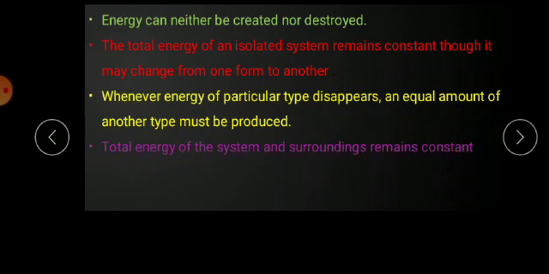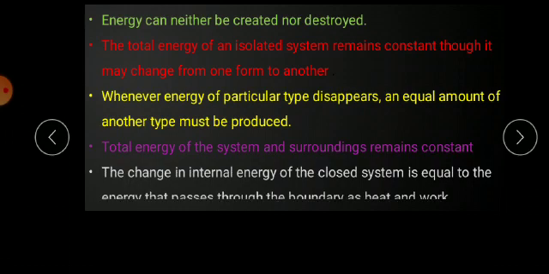And the total energy of the system as well as the surroundings remains constant. There are no changes. Next, the change in the internal energy of a closed system. What actually is a closed system? The matter alone cannot be exchanged, but the heat and internal energy can be exchanged. That is what a closed system is. In this closed system, the change is equal to the energy that passes through the boundary as heat as well as work.